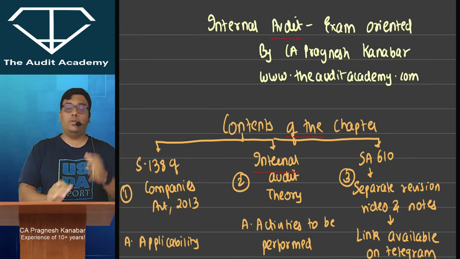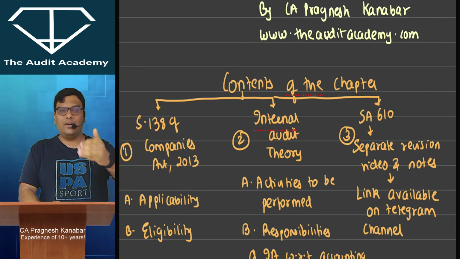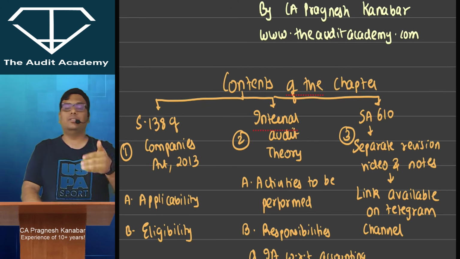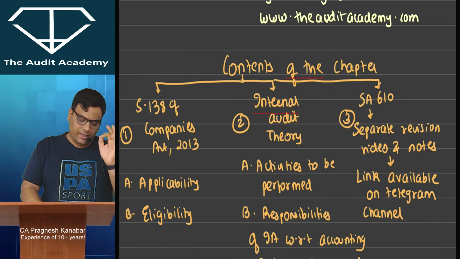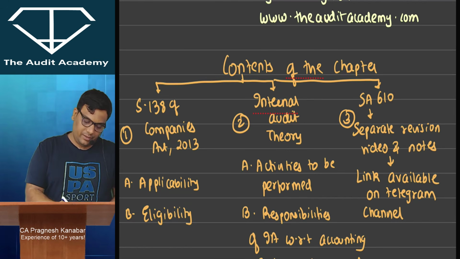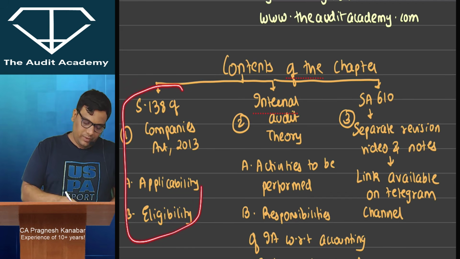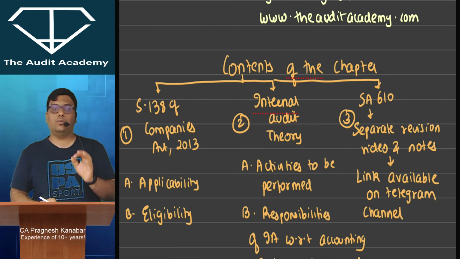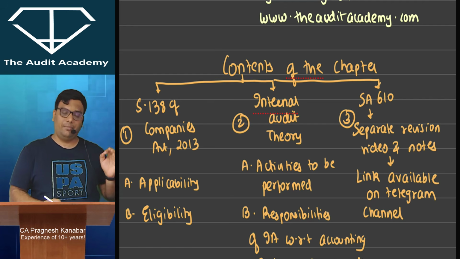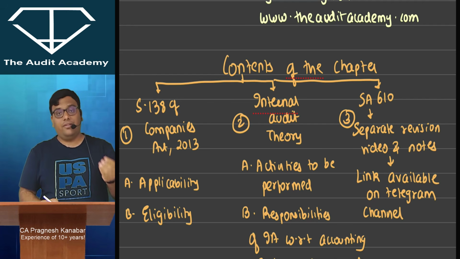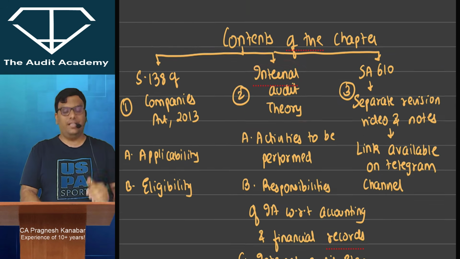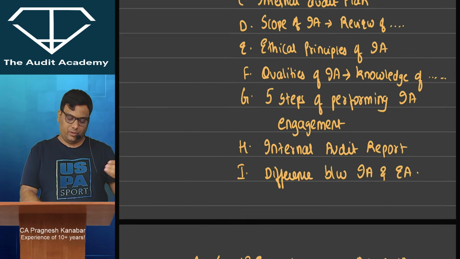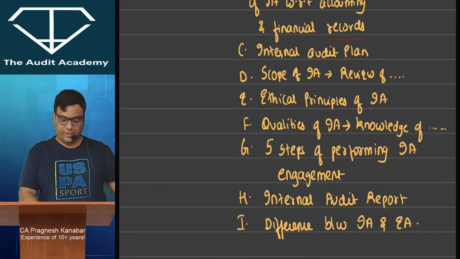The content of this chapter: you are not unaware of internal audit. Internal audit is an audit of internal controls, business procedures and systems of the entity. The content gets divided into three parts. One is section 138 of Companies Act 2013, where we talk about applicability and eligibility of internal audit, and there are questions based upon that. Second is the internal audit theory points. I have given the list of all the theory points, starting from A and going till I.